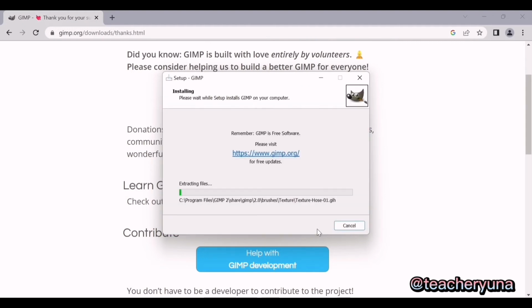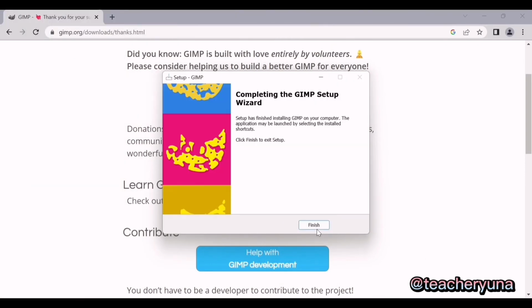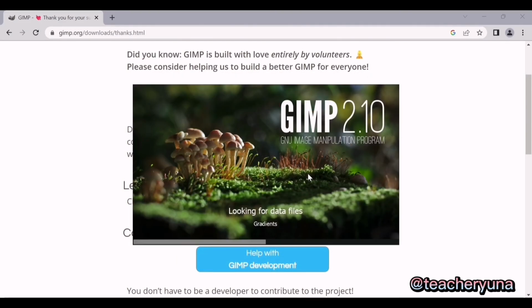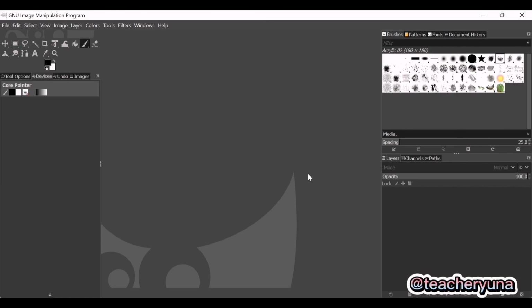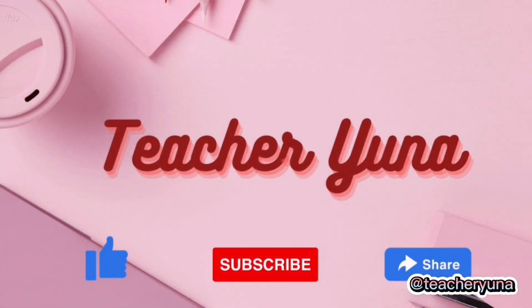After that, the installation process will start and will take 2 to 5 minutes, depending on your computer speed and specification, to complete the installation. Click on the Finish button after the installation process is complete. After this point, GIMP is successfully installed on the system and an icon is created on the desktop. Run the software and see the interface.